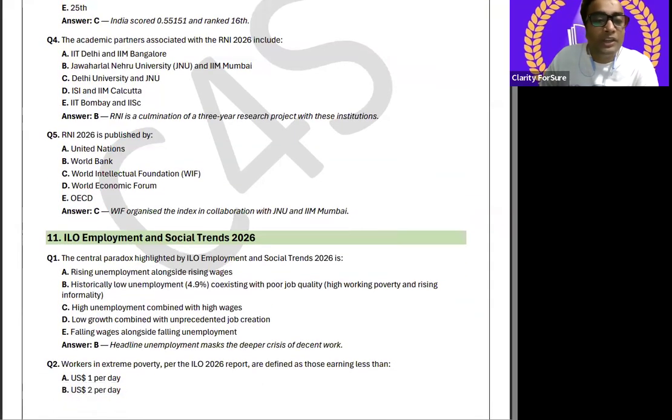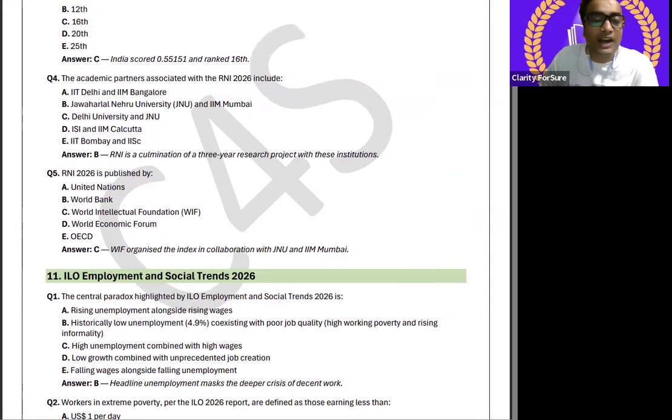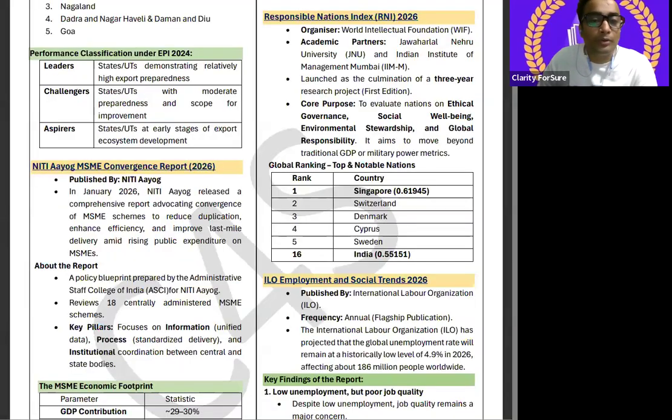You should answer. Fifth and the last question for this report is, RNI 2026 is published by. तो आपको ये समझ में आएगा WIF, that is World Intellectual Foundation. I hope it is clear. So I hope all the basic questions that can be asked from this report I have cleared for you, and you can now understand. Now I'm moving towards the next report.